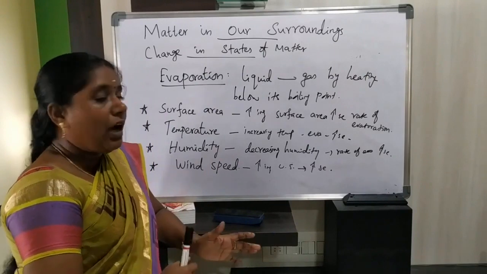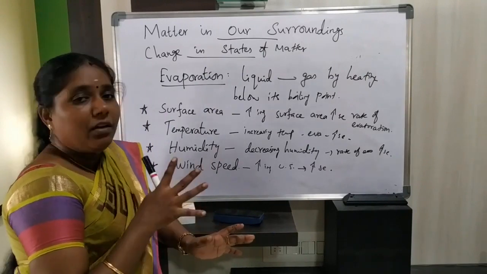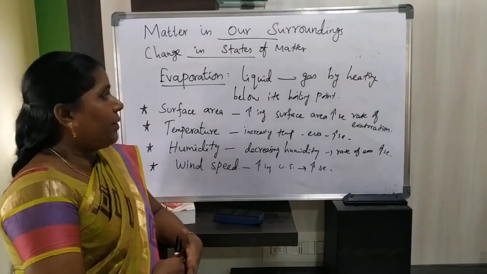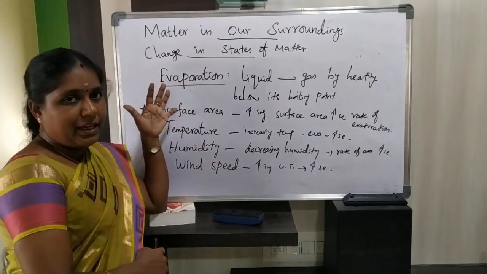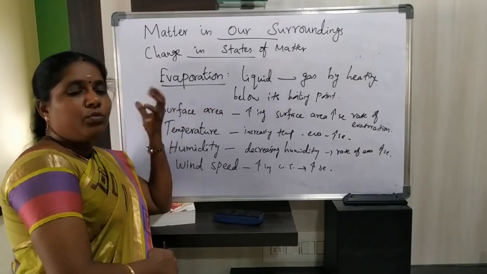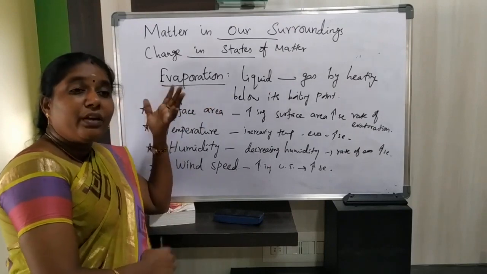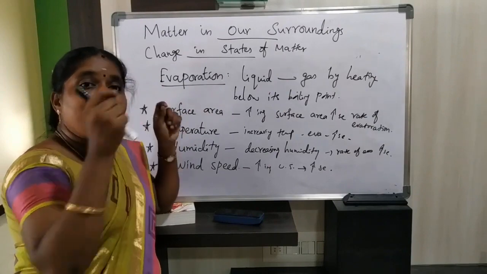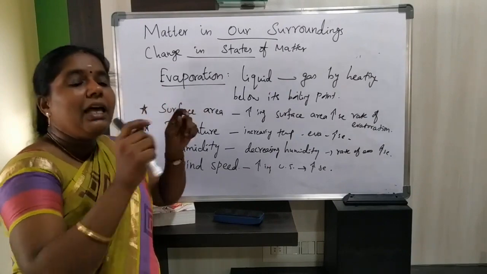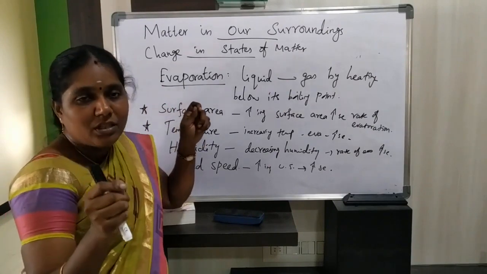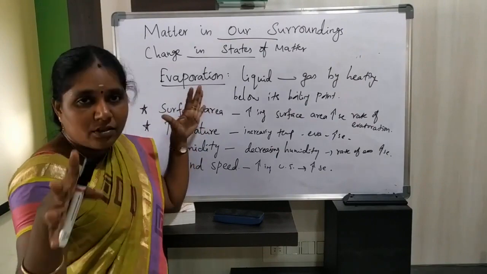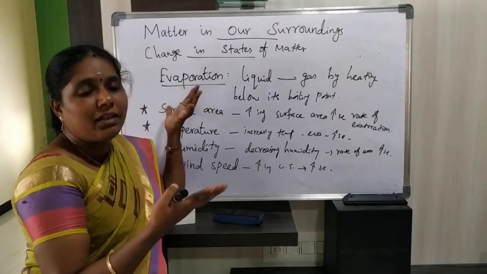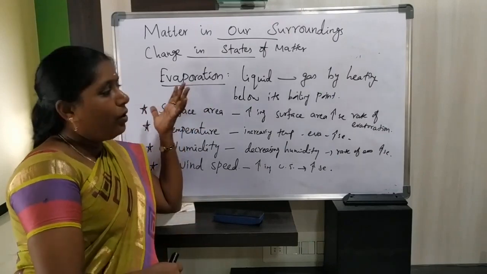So you have to know the factors that affect the rate of evaporation. You know very well, surface area. When we need to dry wet clothes, we spread them, because spreading the clothes gives a large surface area, and because of that large surface area, the wet clothes get dried easily.